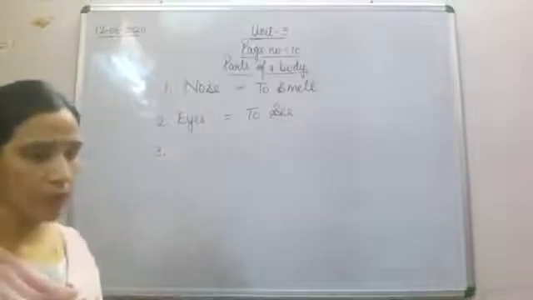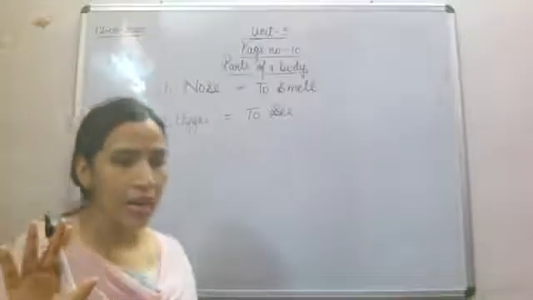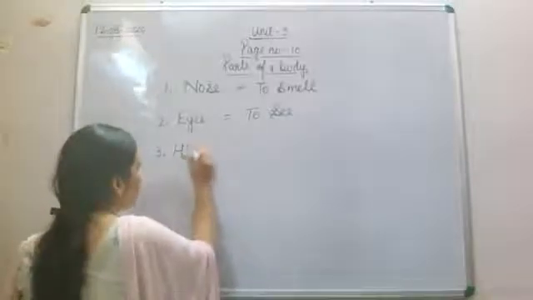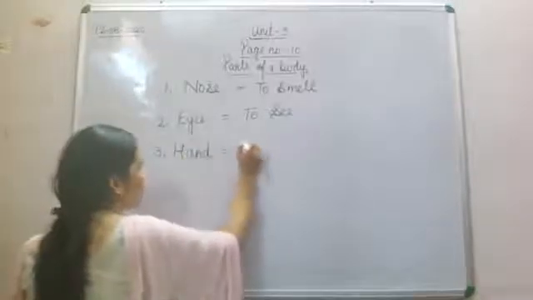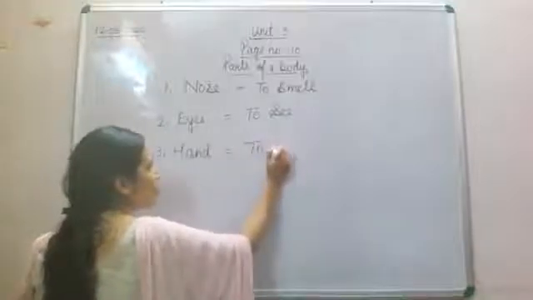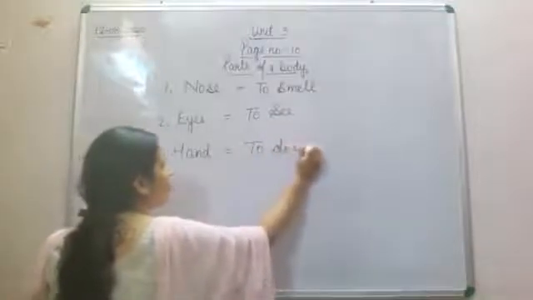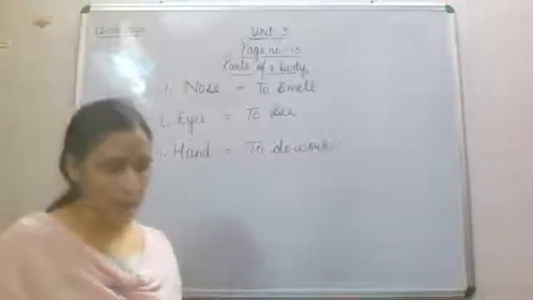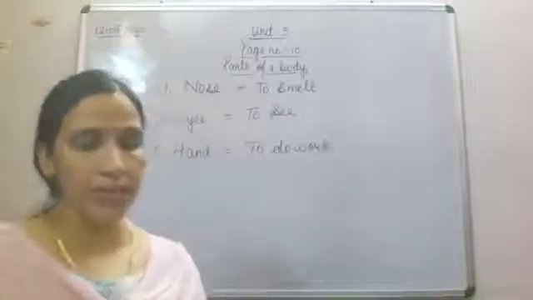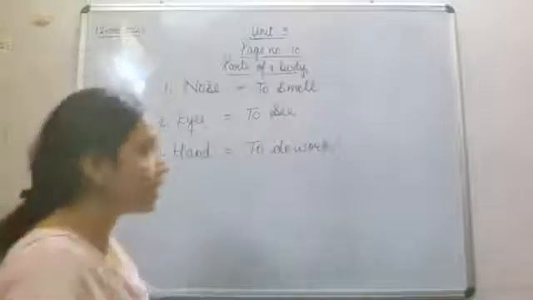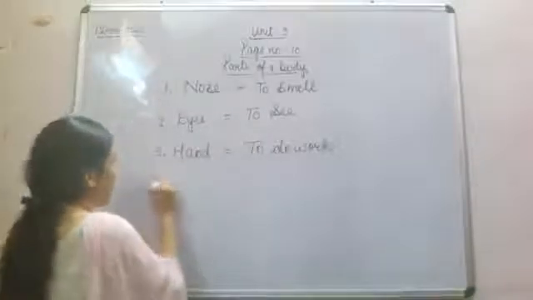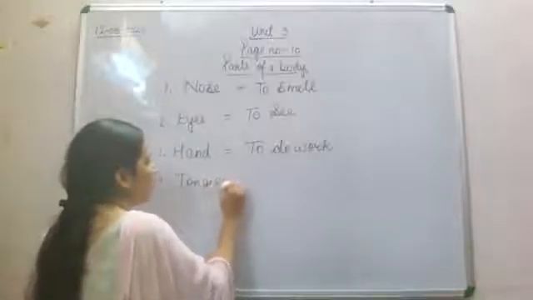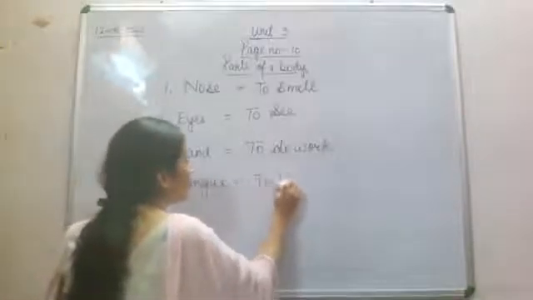Now come to number 3, your hand. Hand is used for what? To do work. Fine. Now the next is your tongue. Tongue is used to taste.